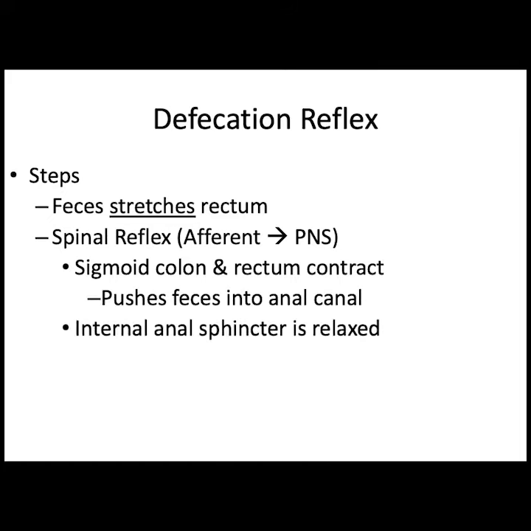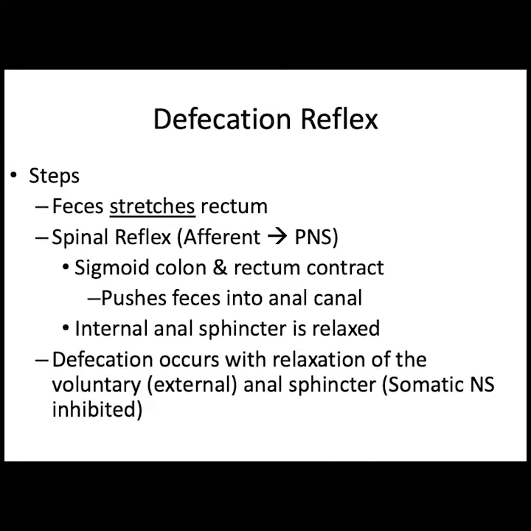In addition, the internal anal sphincter, which is smooth muscle, relaxes. At the same time that the spinal reflex is occurring, information is being sent to the cortex of the brain, where you consciously decide whether this is an appropriate time to defecate or not. If you decide that you can defecate, somatic motor input into the skeletal muscles of the external anal sphincter are inhibited. This causes the external anal sphincter to relax and defecation can occur.